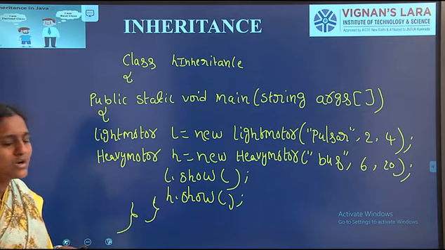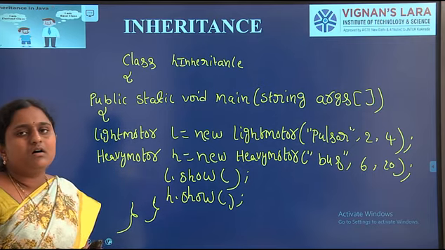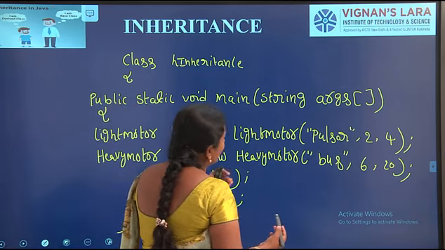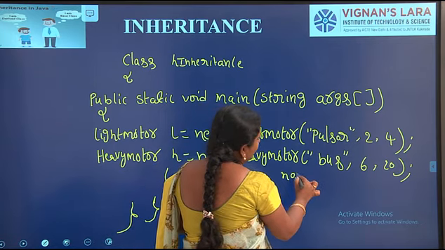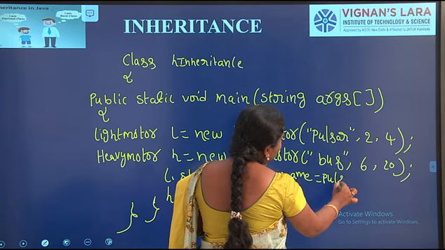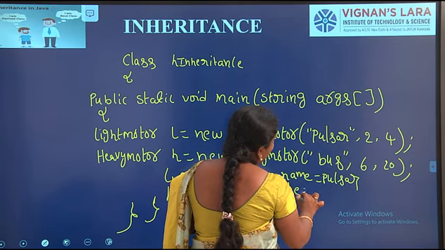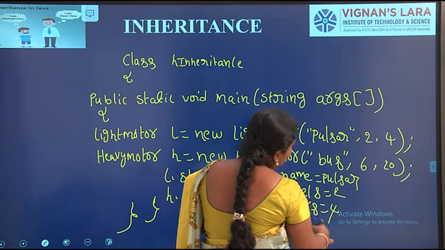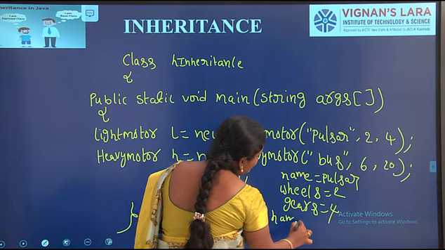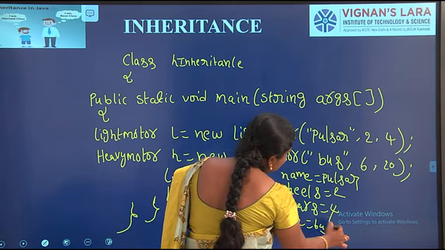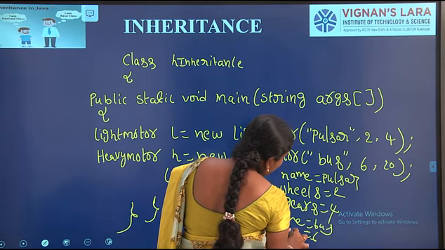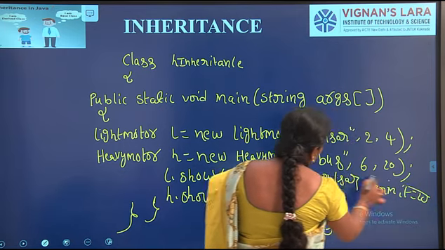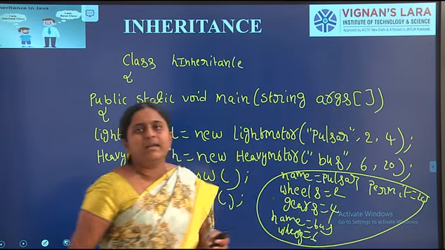With the help of these two classes' object references, we can call the show method. If you compile and run this program, what is the output we get? Here, vehicle name equal to Pulsar, wheels equal to 2, gears equal to 4. Next one, name equal to bus, wheels equal to 6, permit equal to 20. We get this output if you compile and run this program.